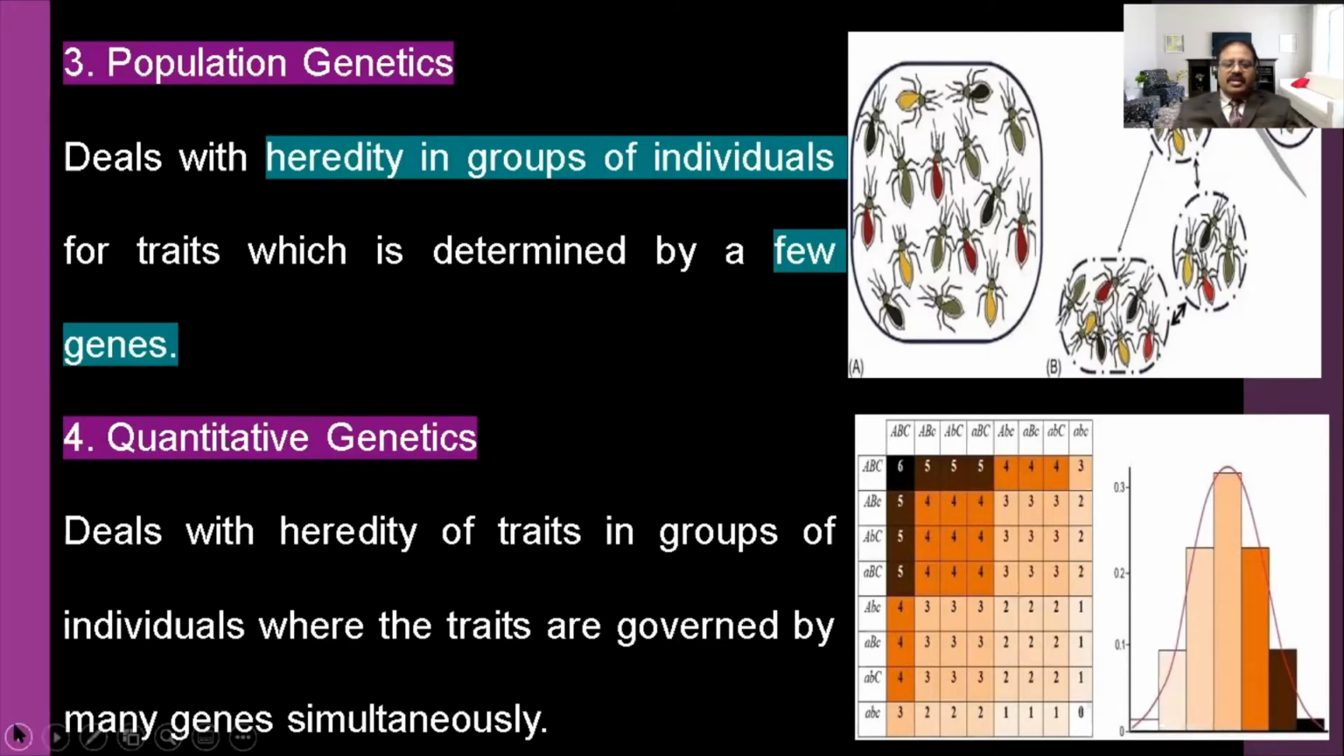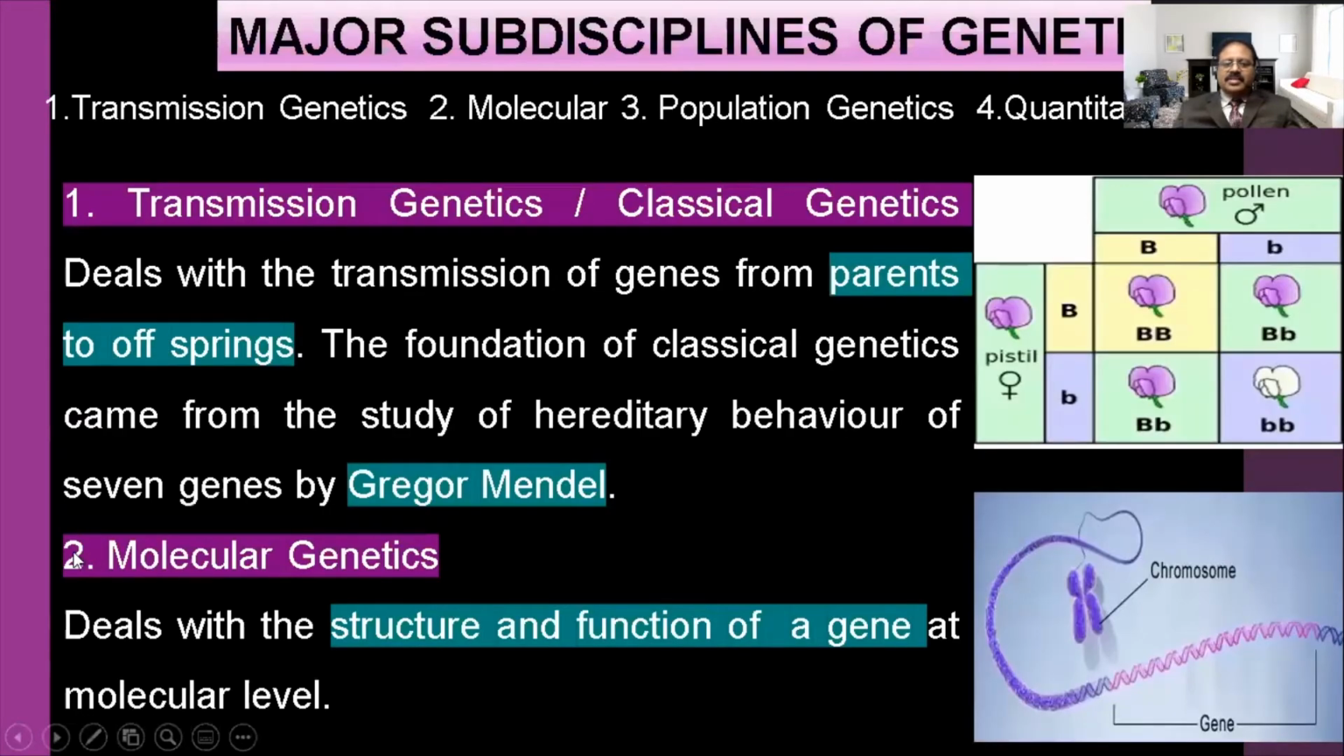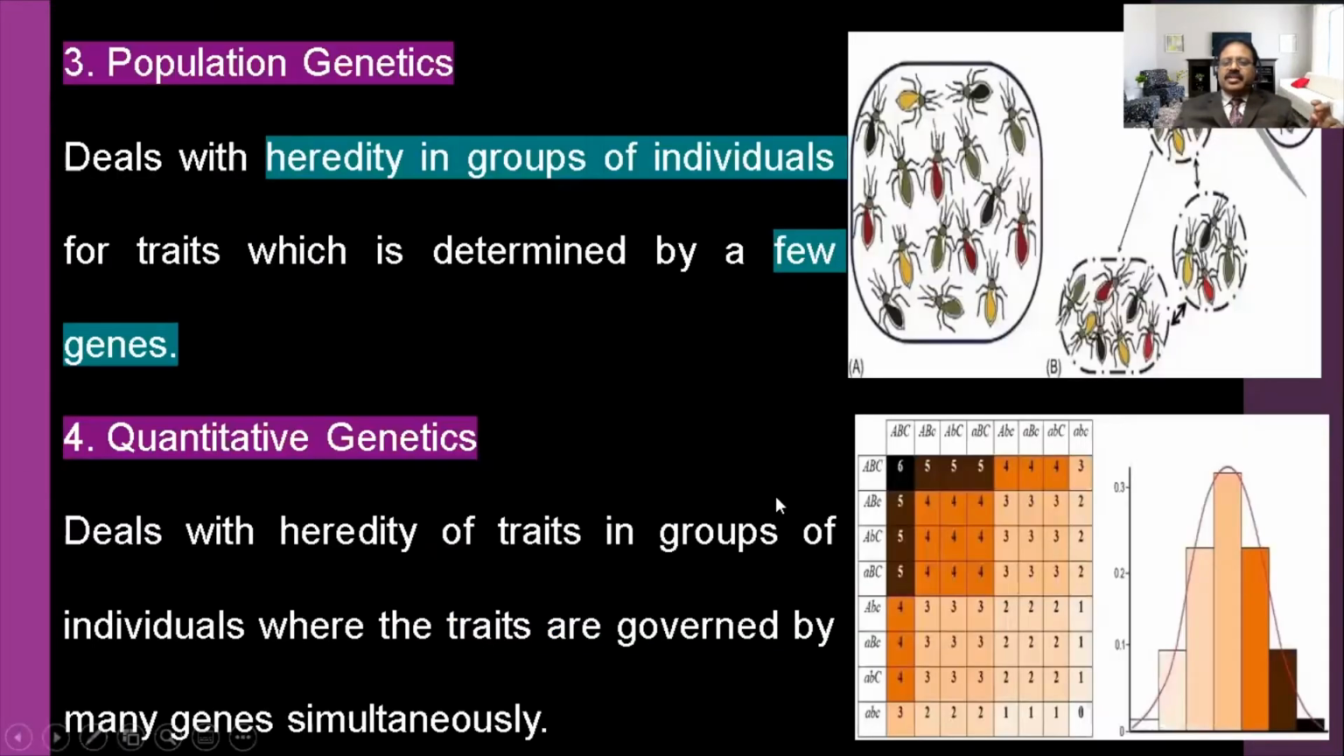What are the major disciplines? Transmission genetics is the transfer of characters from one generation to another, parent to offspring, and the variation and all. That comes under transmission genetics or classical genetics. Then molecular genetics means the study of the structure and function of the gene. The next one is population genetics. In a population, some genes control some characters. In a population, overall genes are present; the study of that is called quantitative genetics.